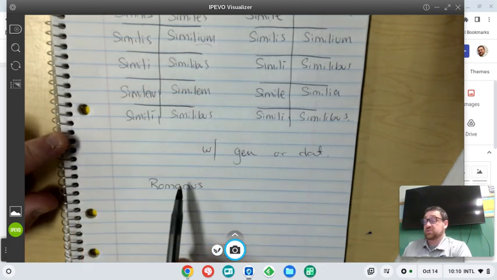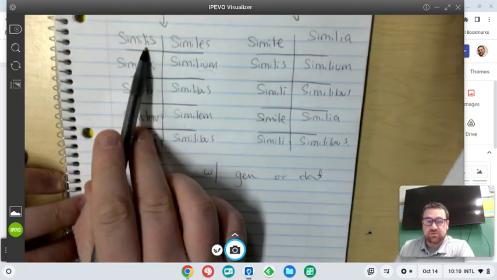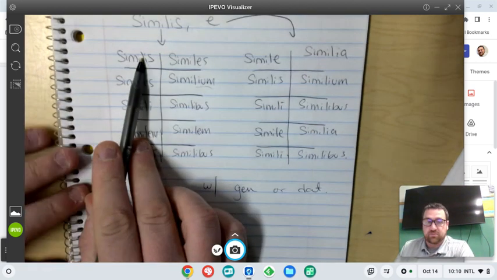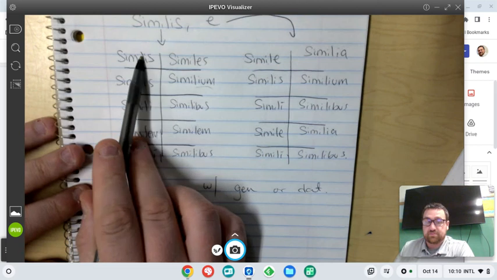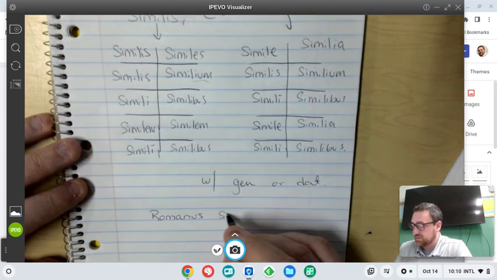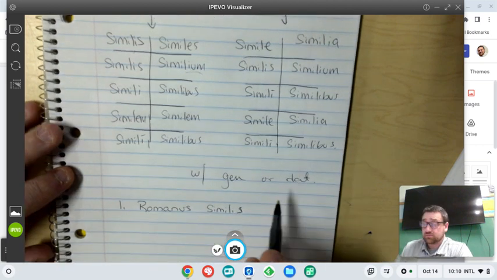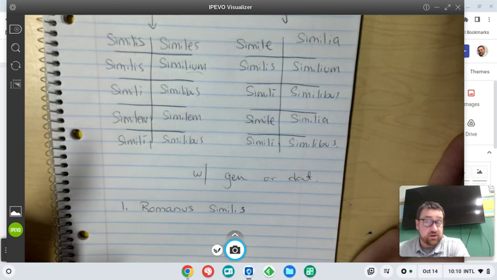And if we're describing our subject, then we would also use a nominative, from the nominative masculine. So Romanus similis to the Gaul non est, right?